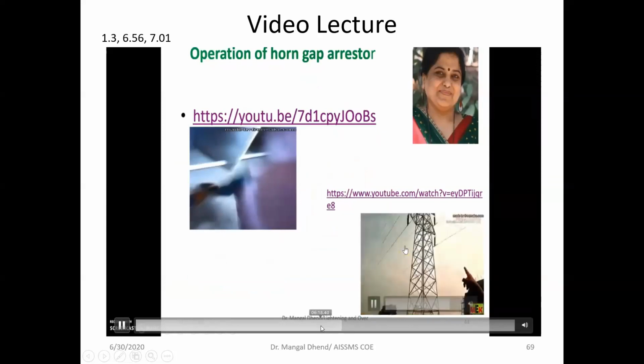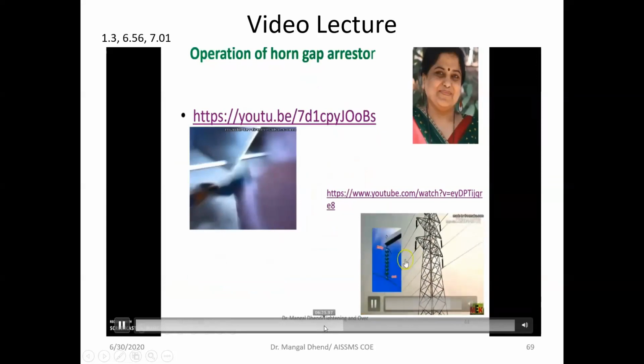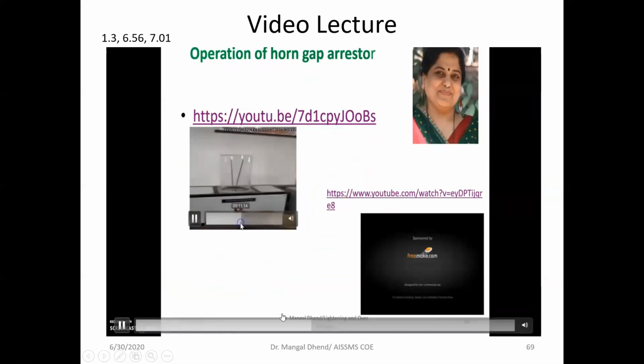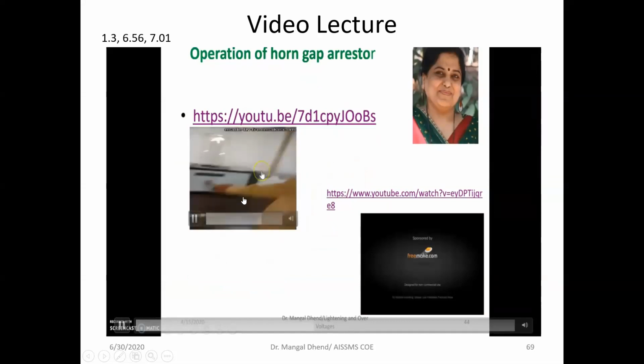So see, he has shown in the transmission line where the horn gap arrestors are. See this, see this. You may not have performed the experiment, but we have the same equipment, and when the arc gets stuck here, it moves up slowly and gets extinguished by itself.